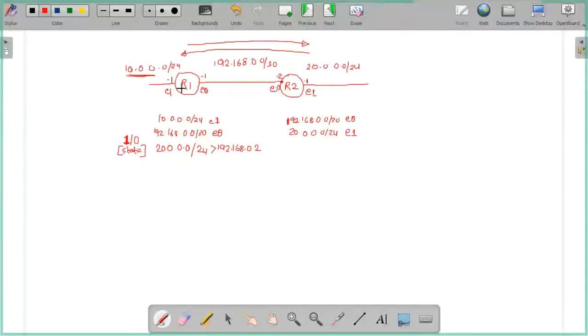How do you want it? All the data should not go through R1 by default. So the default route is not good in that case. We only want a specific network, right? So now what should I do?